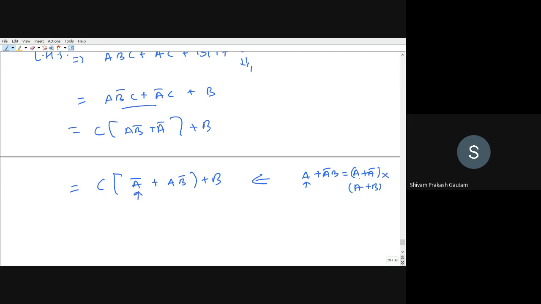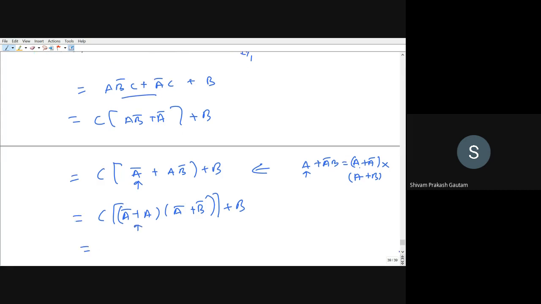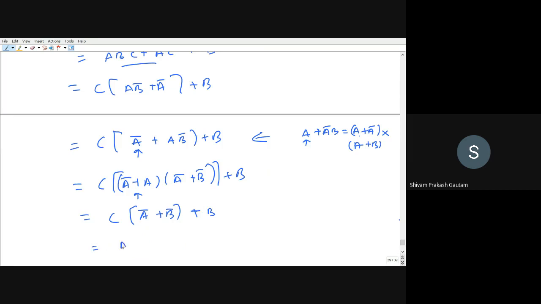So first term is Ā here. So Ā plus A, first term is Ā, so (Ā plus B̄), I have used distributive law, plus B. So A plus Ā will be equal to 1. So this can be written as C(Ā plus B̄) plus B. This can be written as ĀC plus B̄C plus B.